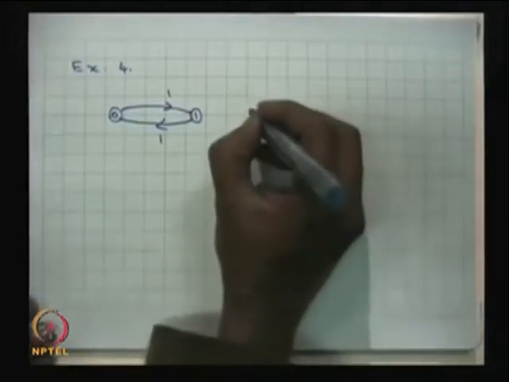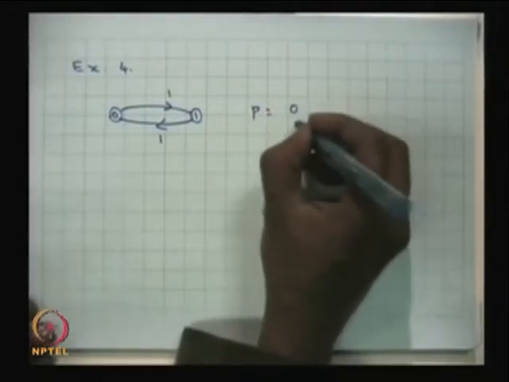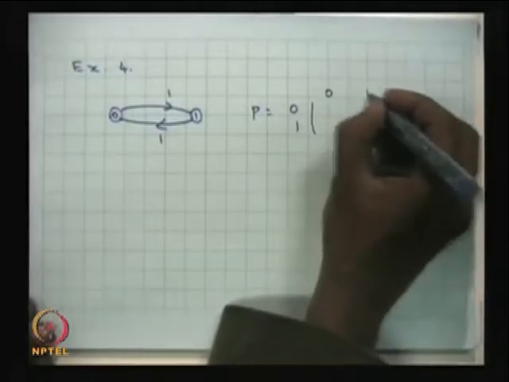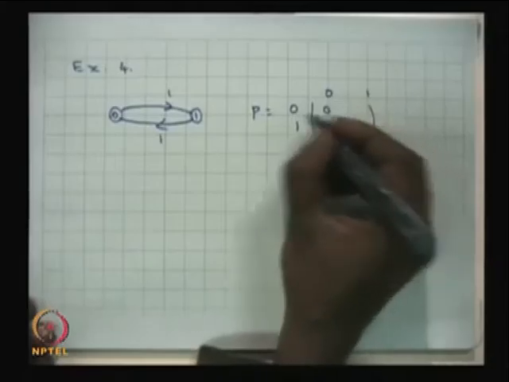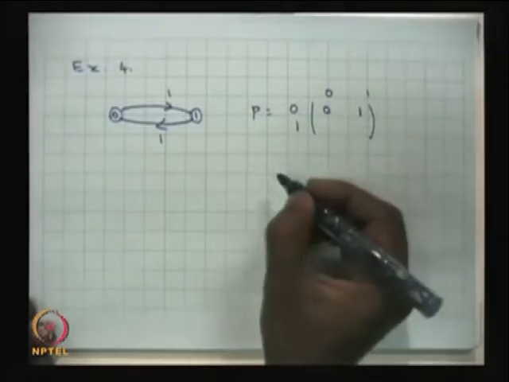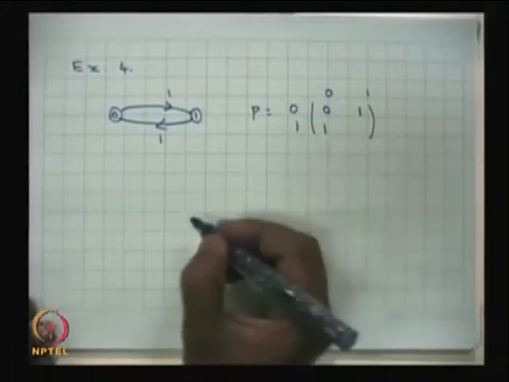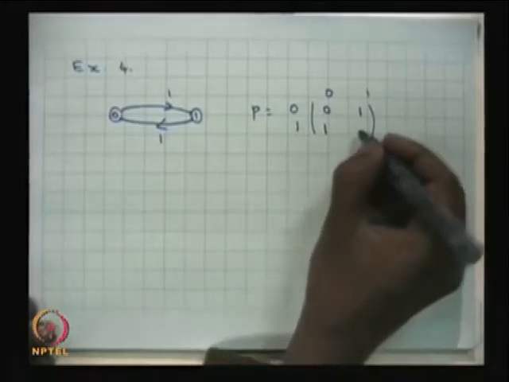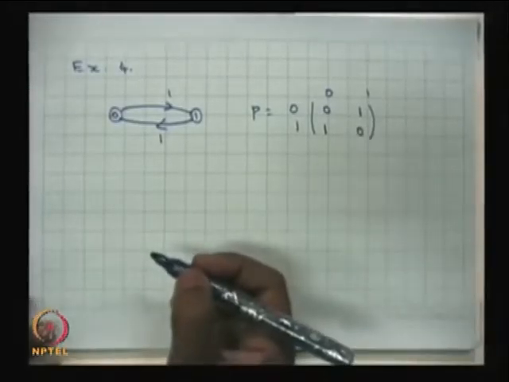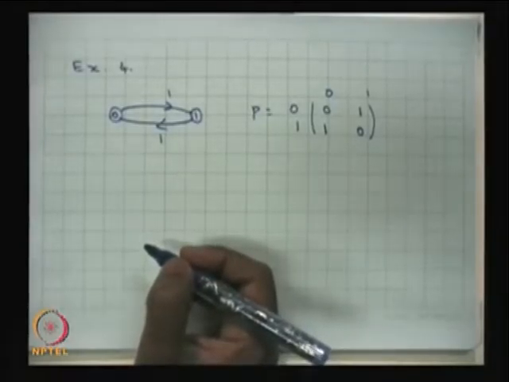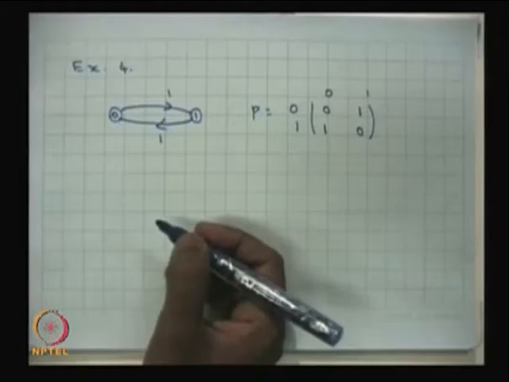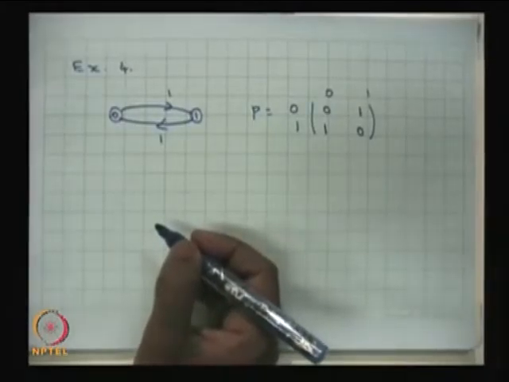Therefore, the one step transition probability matrix P: 0 to 0 is 0, 0 to 1 is 1, 1 to 0 that probability is 1, and 1 to 1 is 0. So, this is a one step transition probability matrix, and this is a finite state model, irreducible,